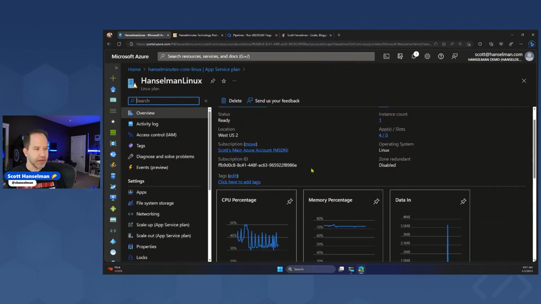Now in Azure, I used to make the mistake of one app service plan equals one app. And I thought that that was obvious, that I should just have one app service plan to one app, but I realized I was giving money away. I didn't want to waste money. This is a side website. I'd like to make it as cheap as possible.